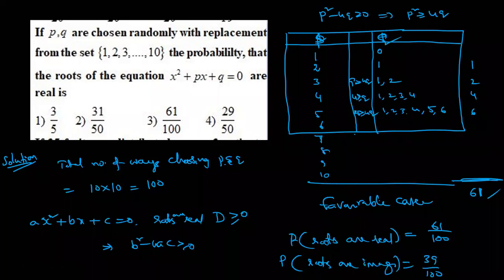Because P of E plus P of E dash is equal to 1. Both are complementary events. So directly we can write 1 minus P of real roots. Like that. Correct, sir, Charan. 60 is coming.